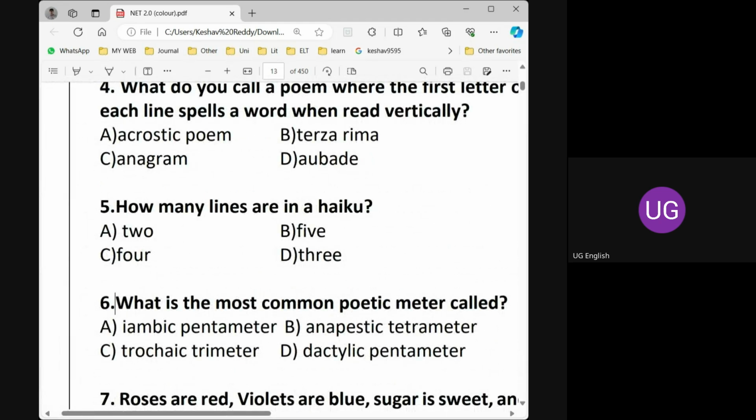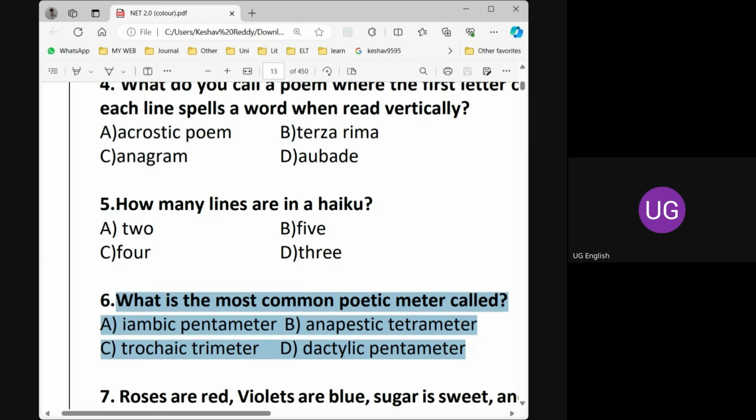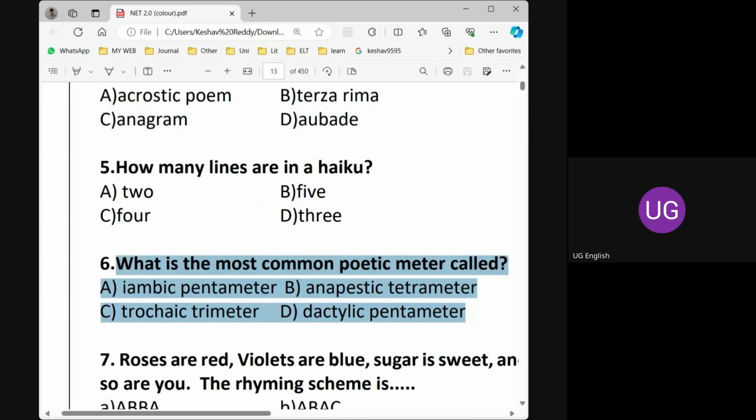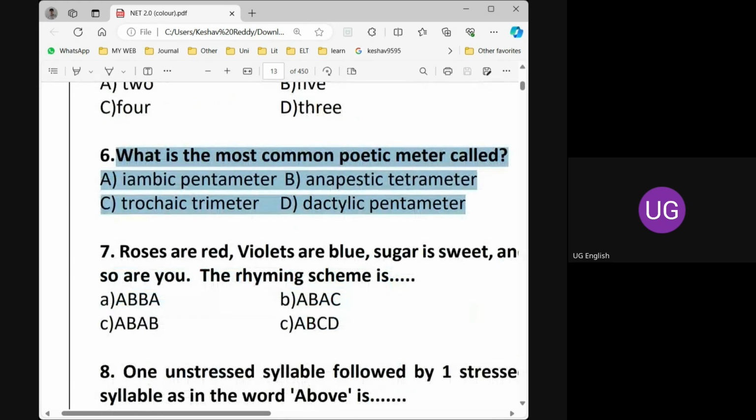What is the most common poetic meter called? Undoubtedly, iambic pentameter. And this is the last question I want to take for discussion, and I want to give the remaining questions for your practice.